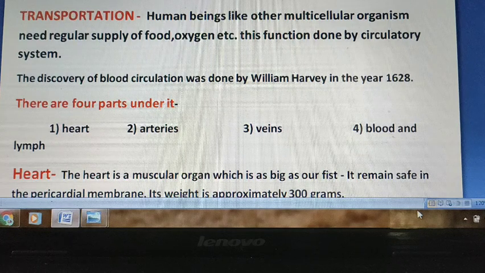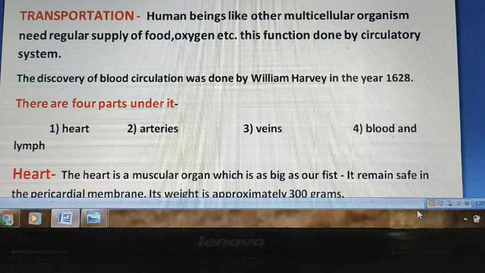Today we are covering the topic transportation. Here the transportation means transportation in human being or multicellular organisms. So transportation here, it is a supply of blood, oxygen, minerals, etc. And this process of transportation is done by circulatory system.